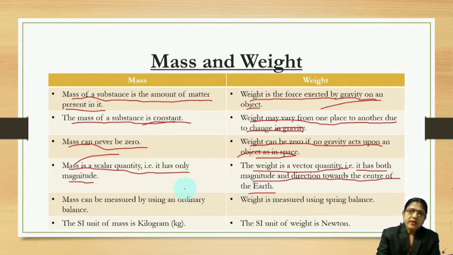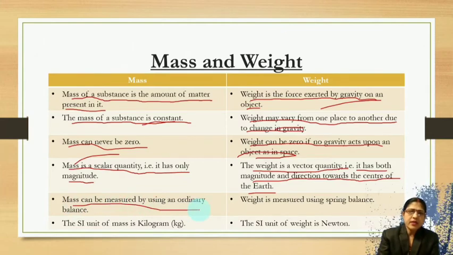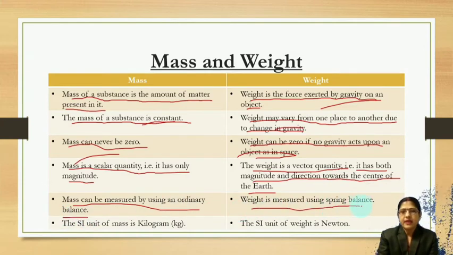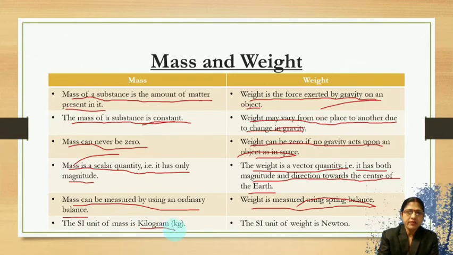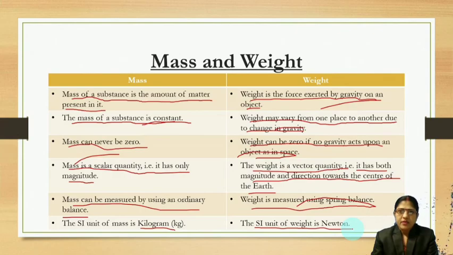So weight is a vector quantity. Then mass can be measured by using an ordinary balance, but weight is measured using a spring balance. The SI unit of mass is kilogram, as we have already discussed, and the SI unit of weight is Newton, that is kg meter per second square. Right? So all these are mass and weight.